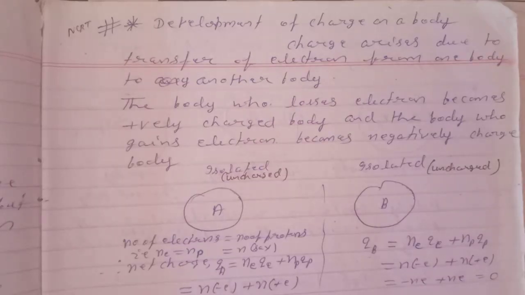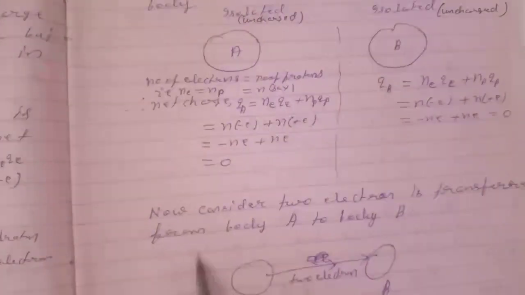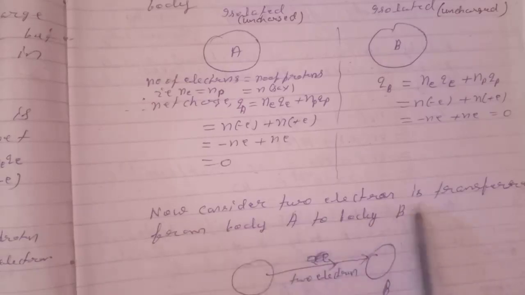Now consider that 2 electrons are transferred from body A to body B. This is body A and this is body B, and by some means 2 electrons are transferred from A to B. Then what will happen?